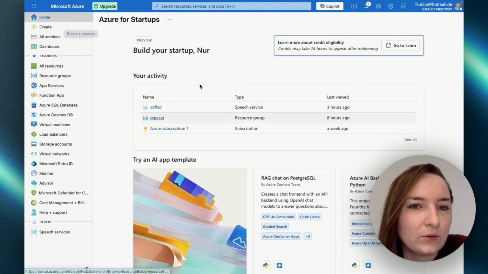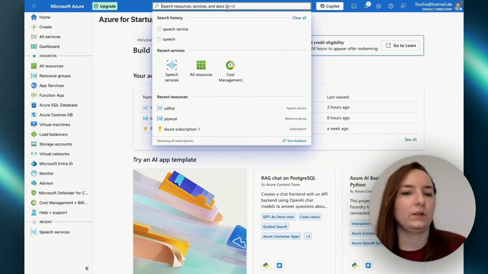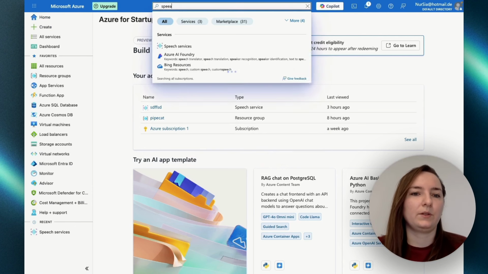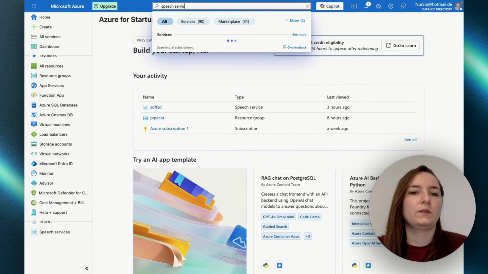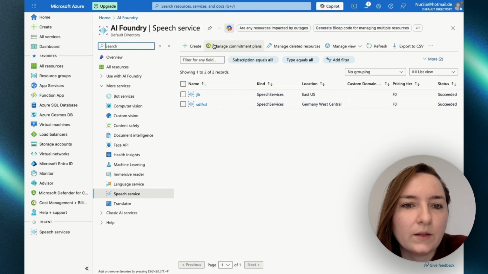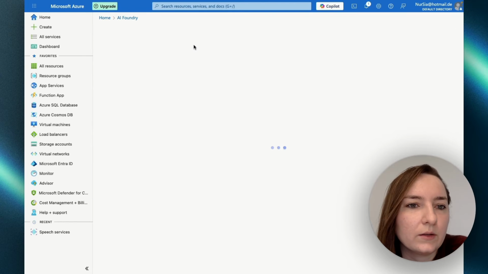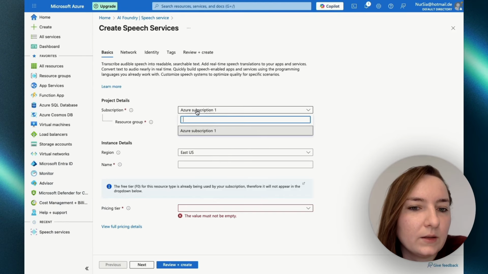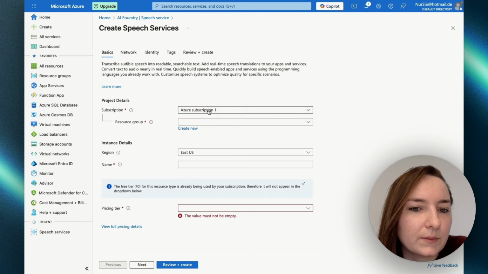But what you need to do is basically to first type in here speech services and click this, and then you will click on create here. Then you will create a subscription. I already have one, but I guess if you don't have one, you can create a new one.